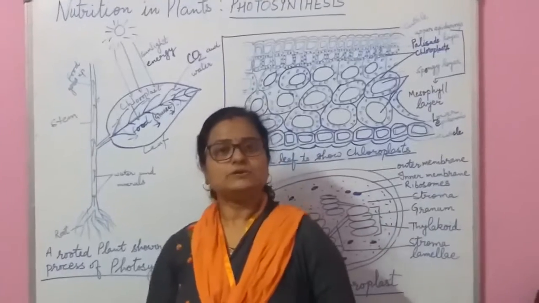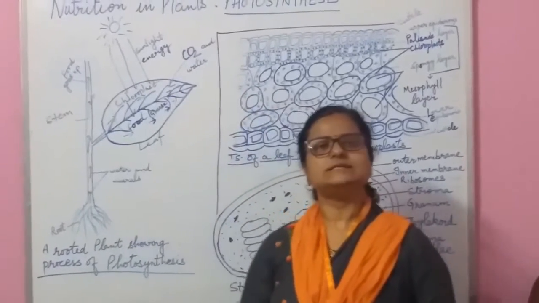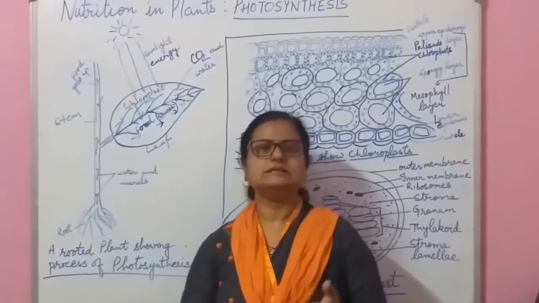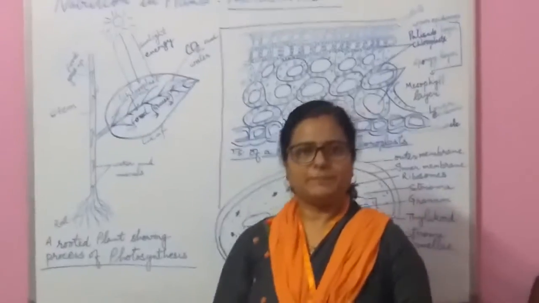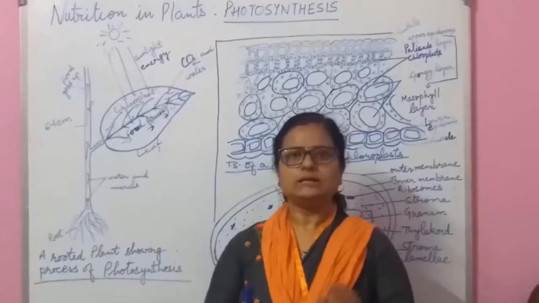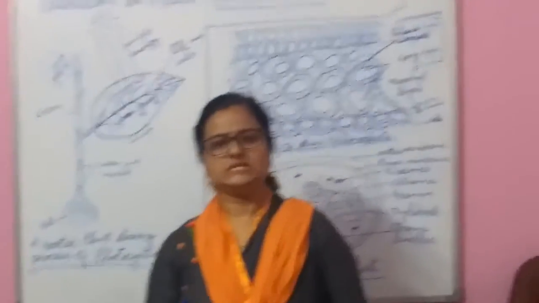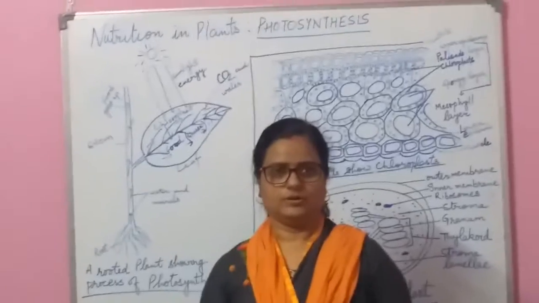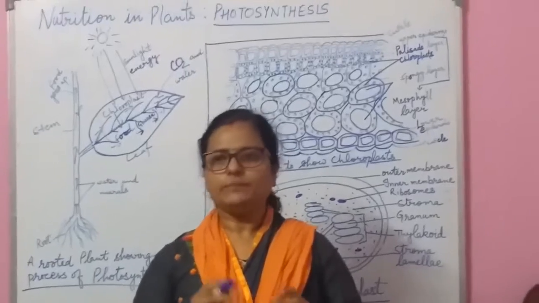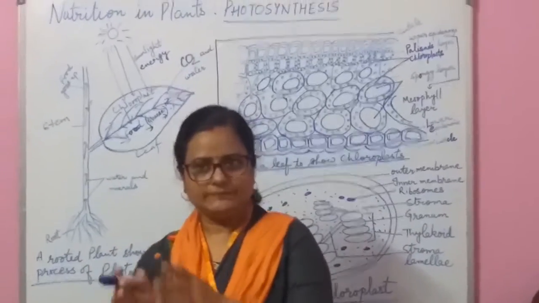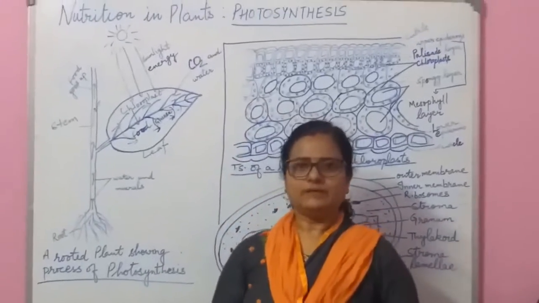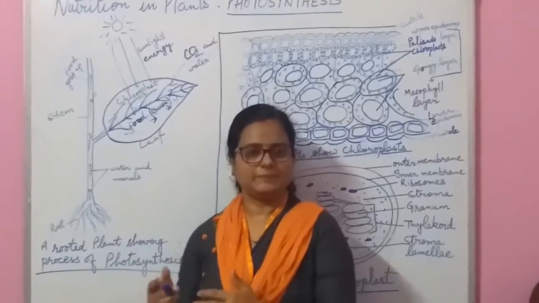As I told you, autotrophic nutrition is the type of nutrition in which the living being is capable of preparing food on its own. On this earth, only green plants are the living beings capable of producing their food. We may assume that we also prepare our food, but no, we are not preparing it, we just cook it. We use the ready-made materials prepared by the plants. So now let's look at how green plants prepare the food for us.